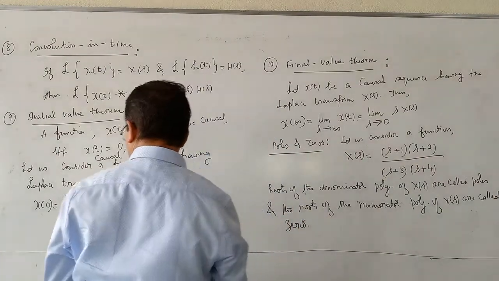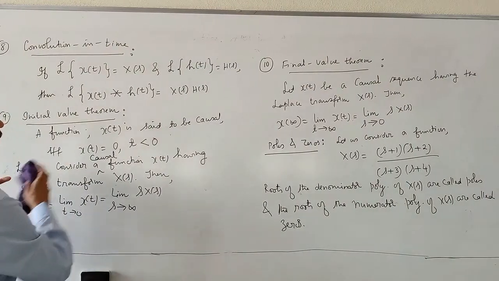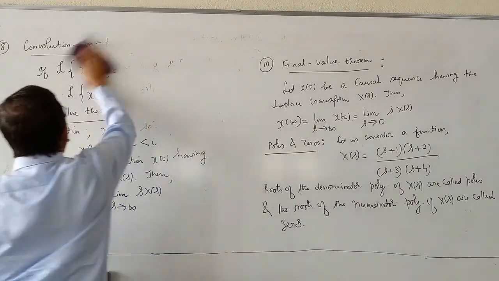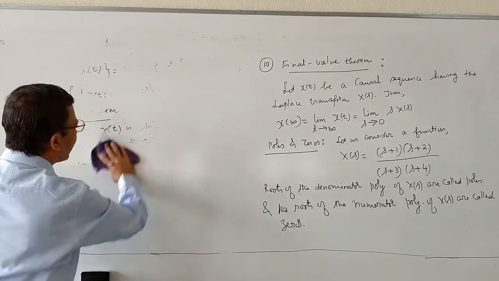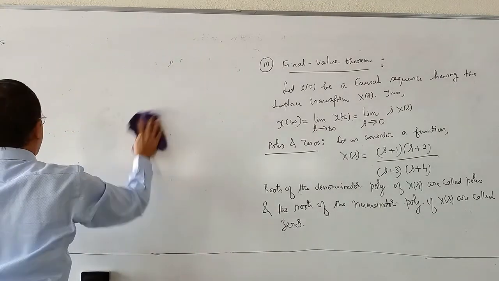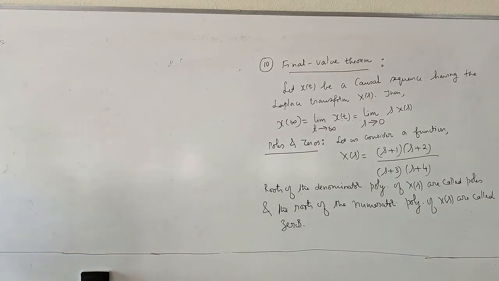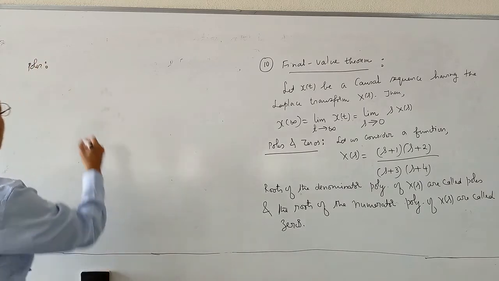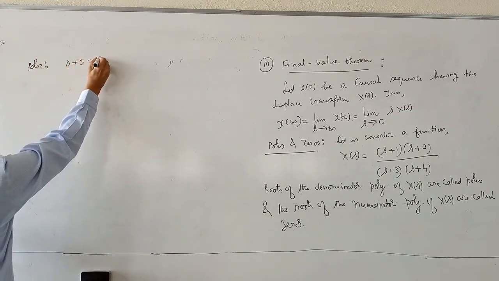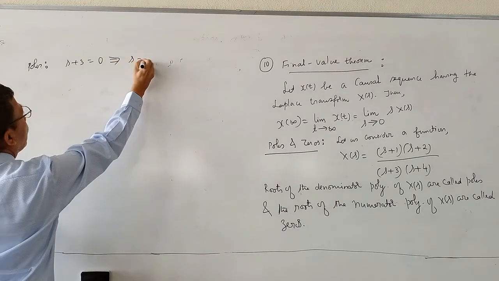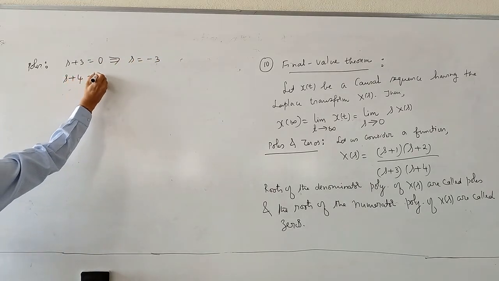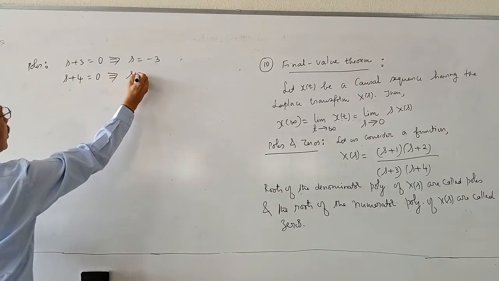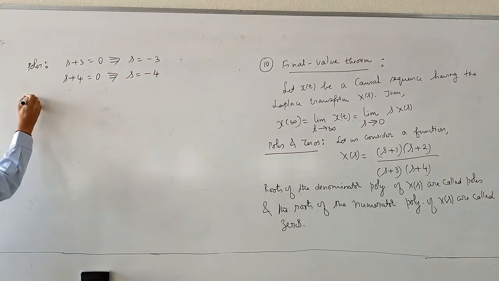In the present context, what are poles? Poles are s plus 3 equal to 0, which implies s is equal to minus 3, and s plus 4 equal to 0, which implies s is equal to minus 4.